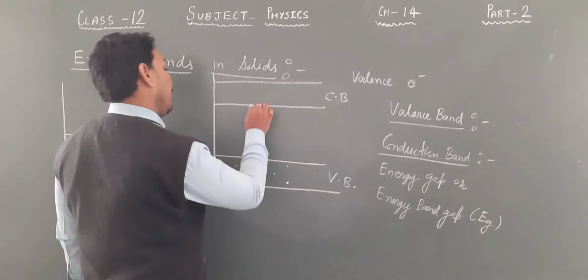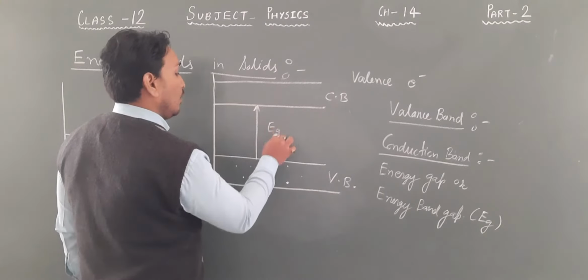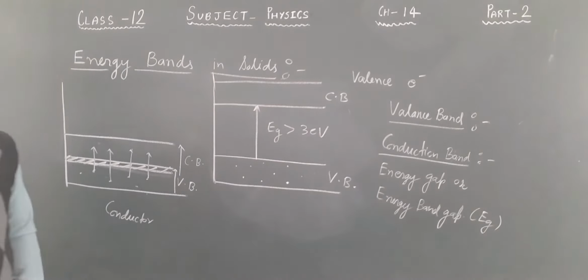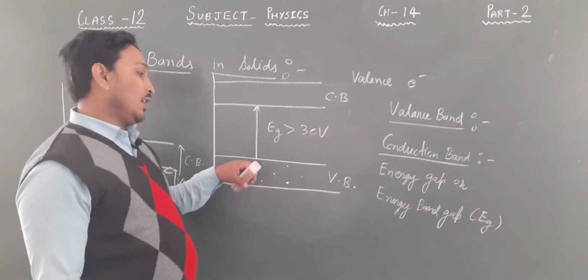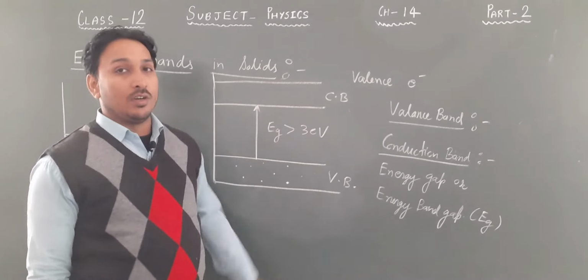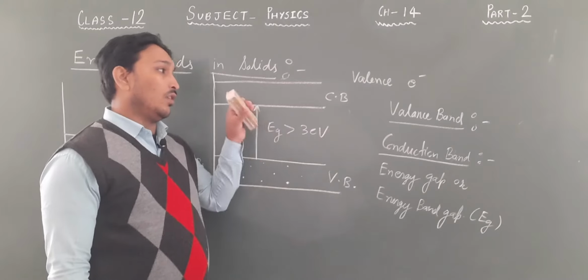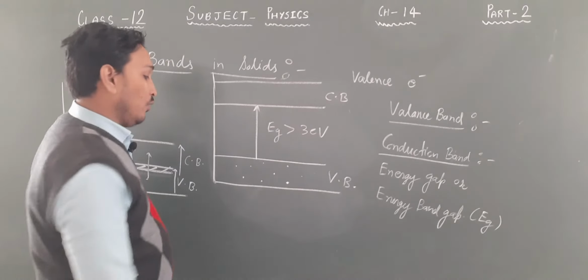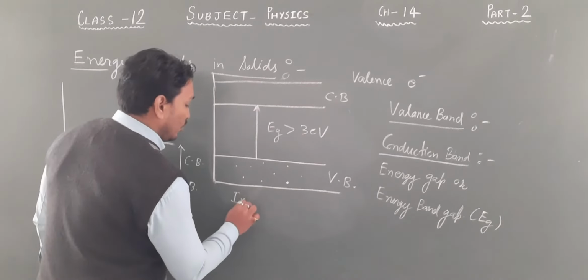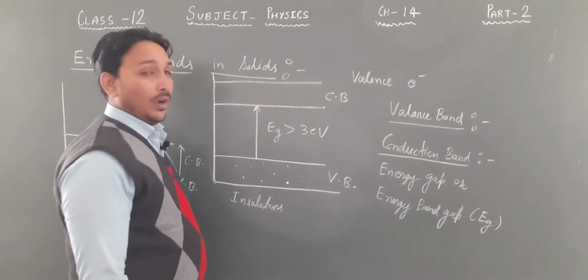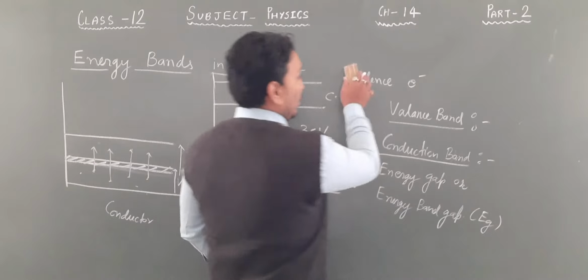And this energy gap, which is Eg, is found to be greater than 3 electron volt, and that's why the electrons cannot move from valence band to conduction band. Okay, they cannot move, and that's why the insulators do not allow the flow of current through them, because no charge carriers are there. Insulators, right? And when we draw it for semiconductors,